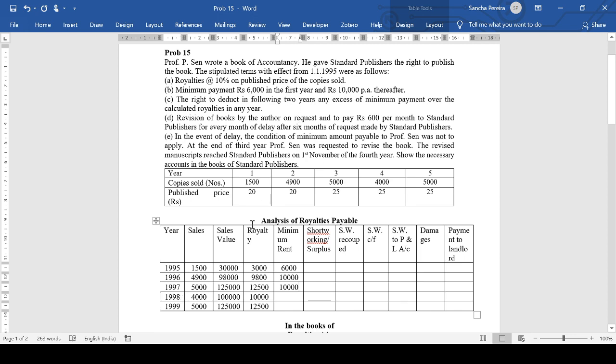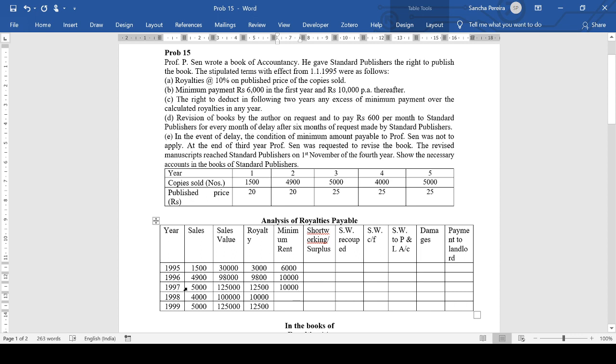Now, what is the condition? They said in the case of revision, the lessor or the landlord, here the writer, gets 6 months to revise the books. If he does not do it within 6 months, there's not going to be minimum rent in that year, and also he has to pay 600 for every month of delay after 6 months.